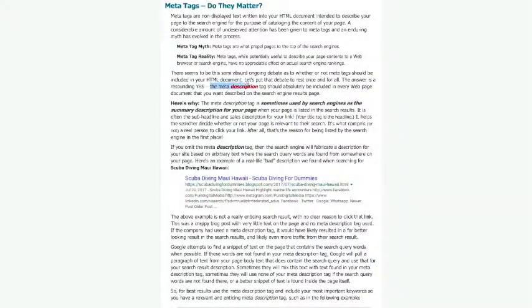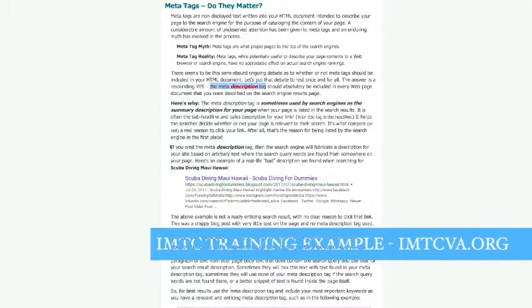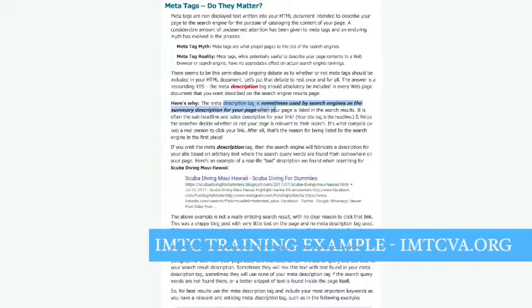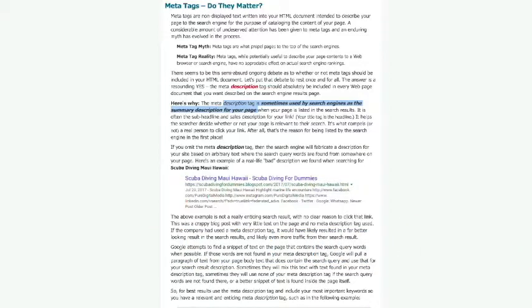The meta description tag, okay? The meta description tag right here is sometimes used by the search engines as a summary description for your page, and I'll show you exactly what that means right here.